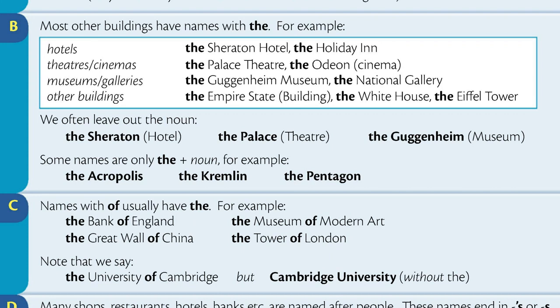Other buildings: the Empire State, the White House, the Eiffel Tower. We often leave out the noun: the Sheraton, the Palace, the Guggenheim. Some names are only the plus noun, for example, the Acropolis, the Kremlin, the Pentagon.